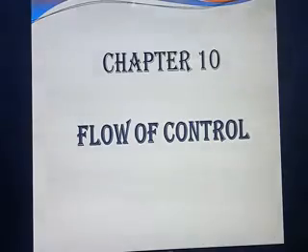Last class you studied iteration statements, and I had started them. What do you mean by iteration? Iteration means particular lines of a program, or a particular block of code, will run repeatedly, more than once. That kind of statement we call an iteration. We give some conditions, and based on the conditions the block of code will run repeatedly. Under the iteration statements you have studied three things. What are they? For loop, while loop and do while loop.